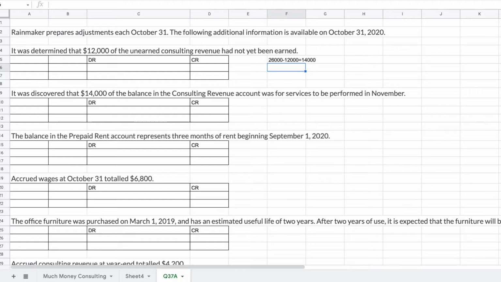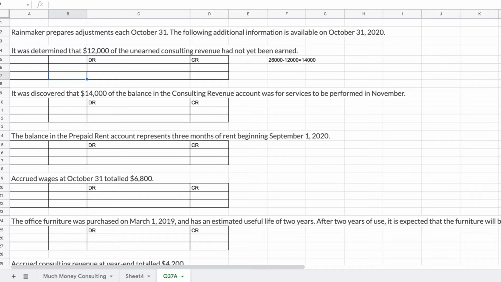There's 14,000 worth that has been earned, so we need to create a journal entry that records the fact that 14,000 has been earned. There are two accounts we're looking at here: unearned consulting revenue and consulting revenue. We need to think about what's debited and what's credited.